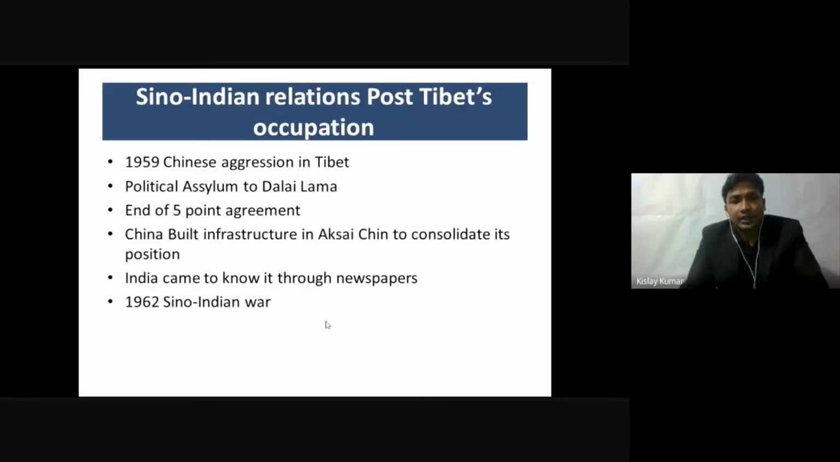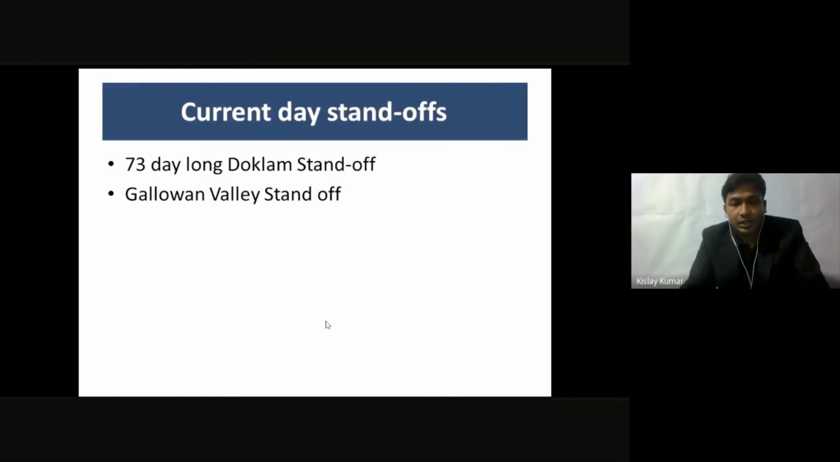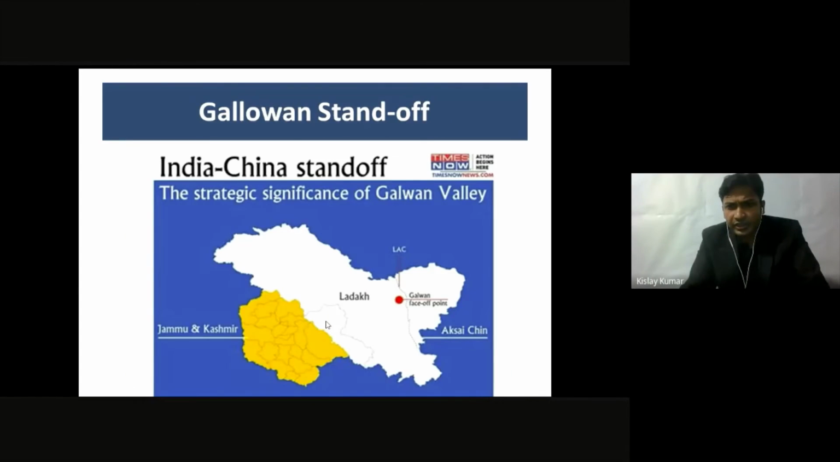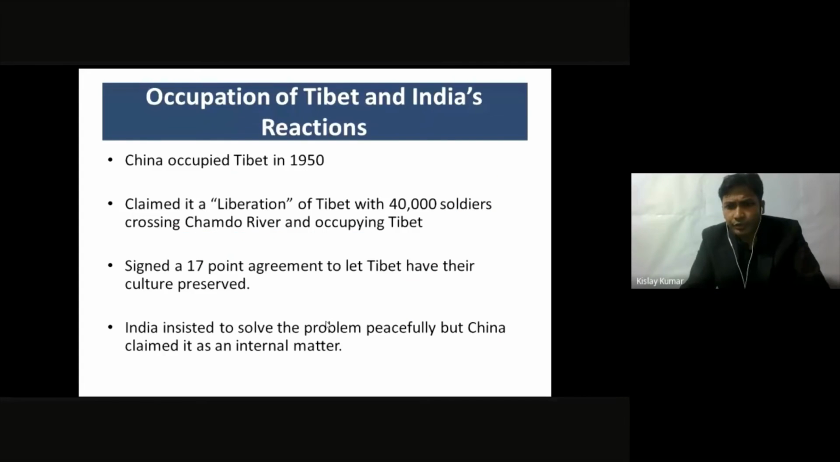And then all these things happened. Political asylum was given. The 5-point agreement was cancelled by China. And then China started building infrastructure in the north region of India. I will show you later on in the maps. You can see here in this map. Let me show you the map.